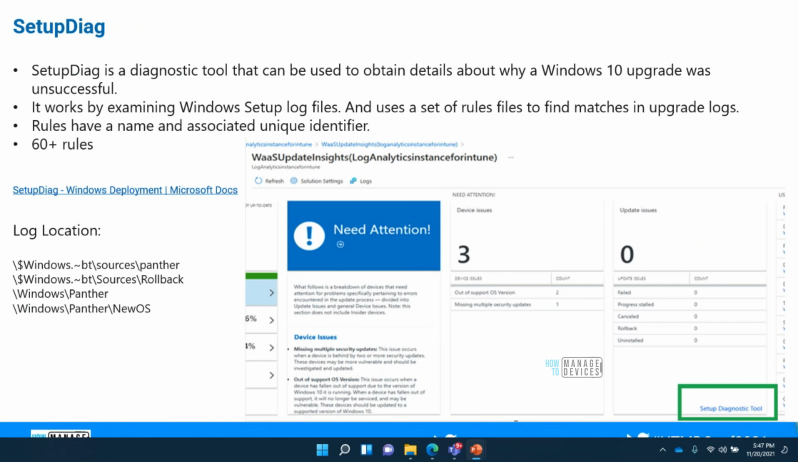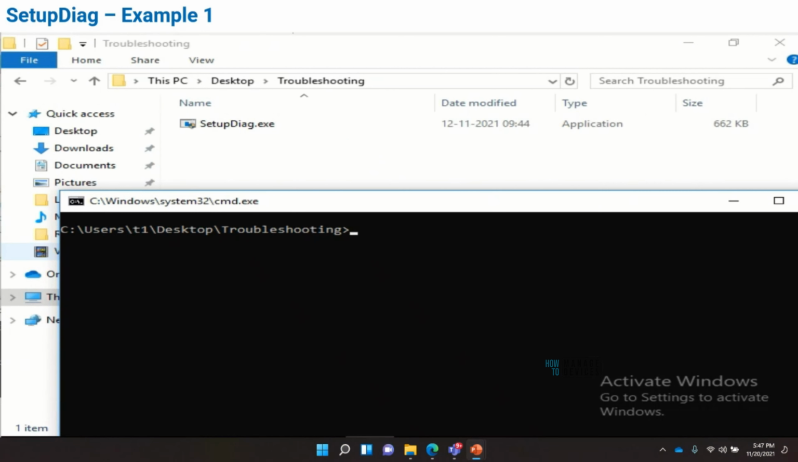I have seen cases with very basic things: memory issue or space issue or incompatible driver issues, or some kind of third party apps which are blocking. All those things, if you try to check manually using the setup logs, might be difficult to trace. But when you use this tool, I would say it's easy.